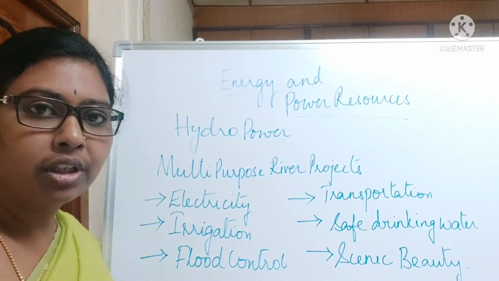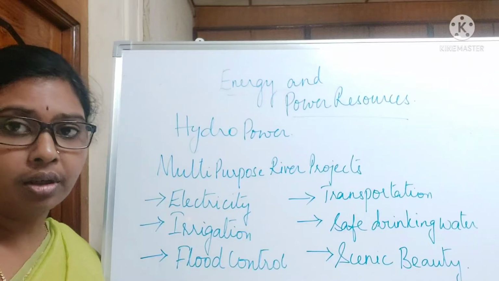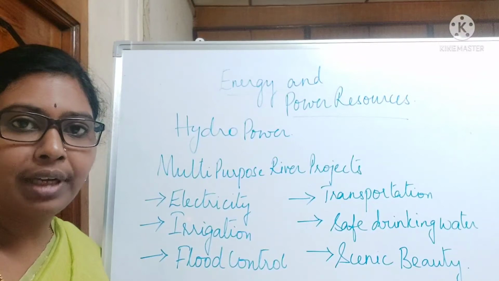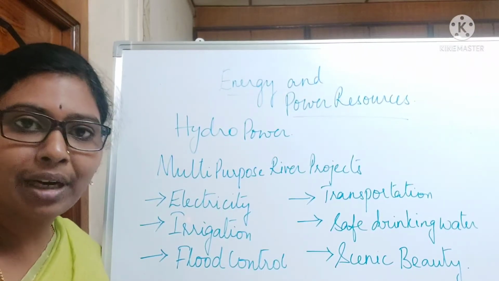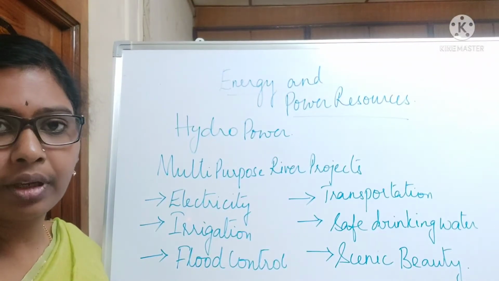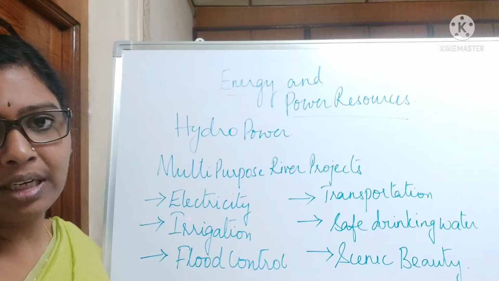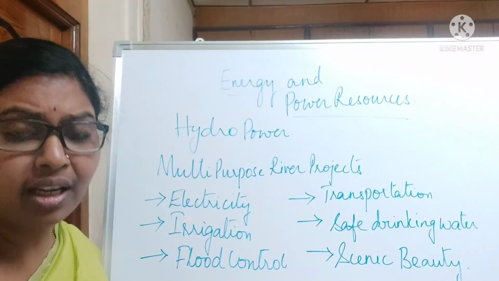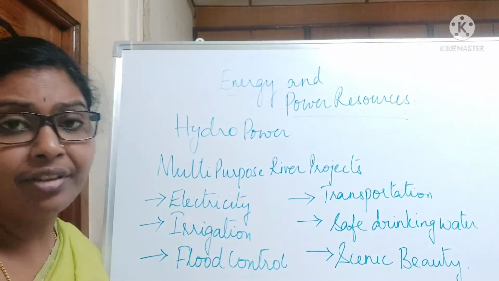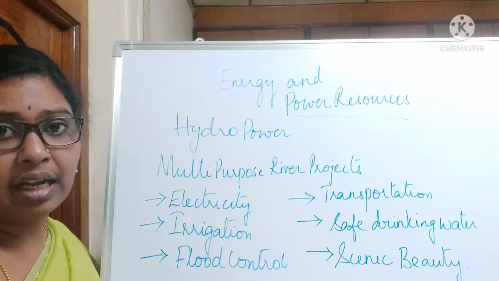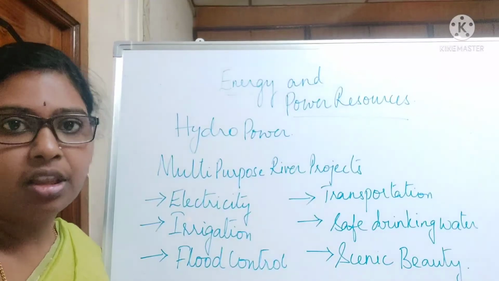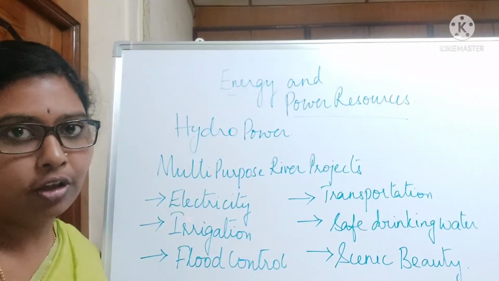And coming to the distribution of hydroelectric projects or multi-purpose river projects, most of them are situated in the northern part of India. The reason is, in the northern part of India, we have many more perennial rivers than in the southern part of India. And the first multi-purpose river project was set up in Darjeeling in the year 1898. After that, so many river projects were set up in many states, right? Even today here we have the Polavaram river project, which is still going on.